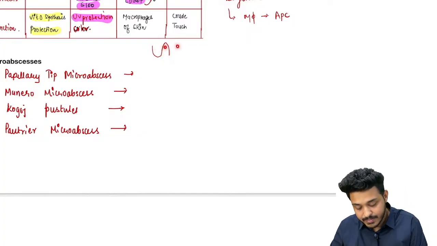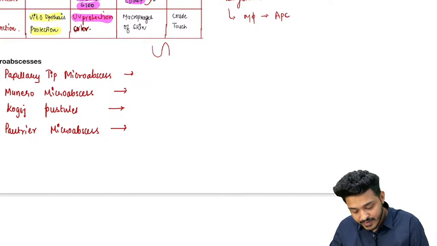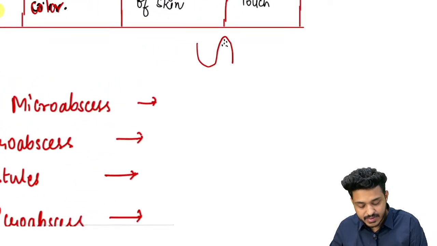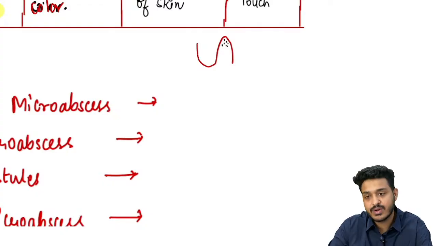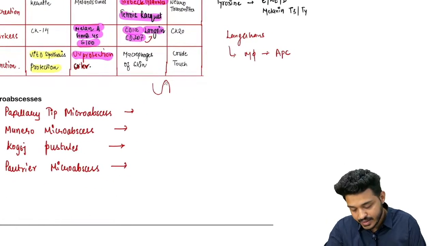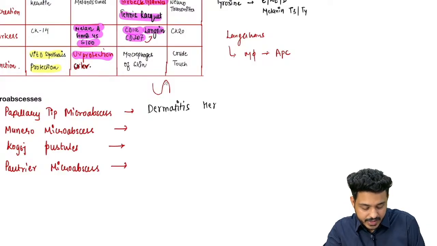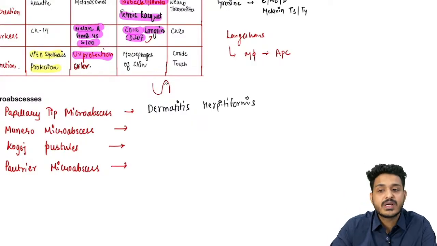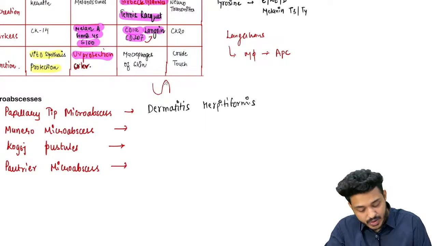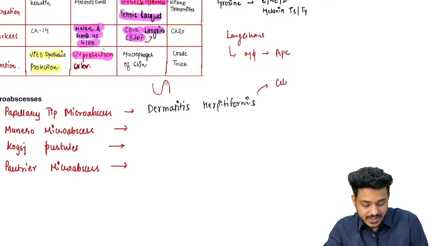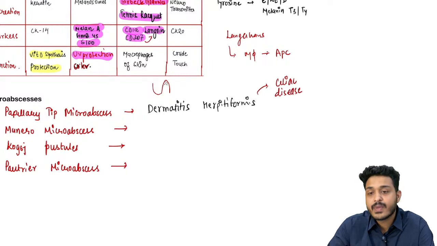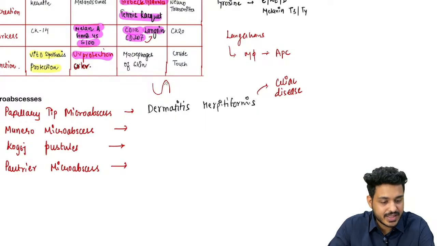This is known as dermal papilla. So what will happen here? You will be finding some accumulation of pus, some accumulation of neutrophils over here, and this is known as papillary tip microabscess, right? For identification of a disease. And what is that disease? This disease is known as dermatitis herpetiformis. Very important. They are asking one or more questions from dermatitis herpetiformis because it has got associations. Let me write some important points about this disease. It is associated with celiac disease. Can anyone name the antibodies which are involved over here? What are the antibodies and what is the treatment?